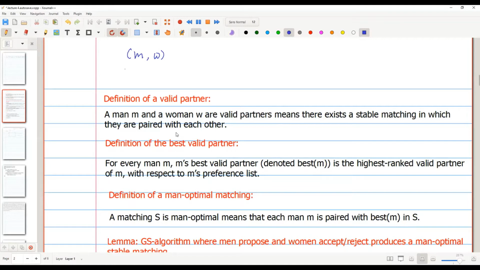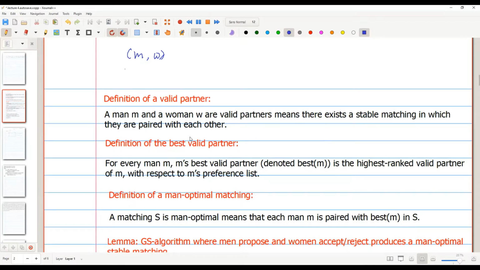Oh, sorry, stable matching. Sorry, I'm making mistakes today. Basically, if there exists a stable matching in which M, W is a matched edge, then we call them valid partners.